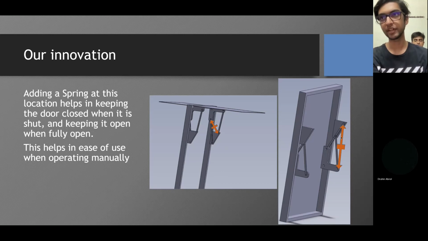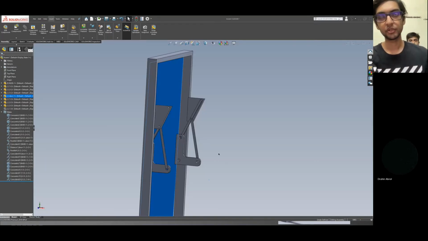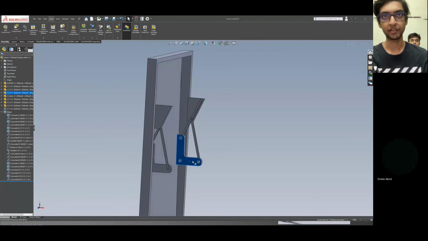So how that would benefit is it would basically help in the manual use of the garage door. So we know not all garages are automatically operated and most of the doors are still manually operated. So this would basically help in keeping the door closed when it is meant to be shut, and when it is open, it will make sure that the door just won't fall because of its own weight. In SolidWorks, I can show you how it exactly works.